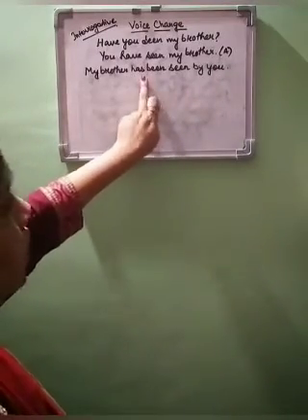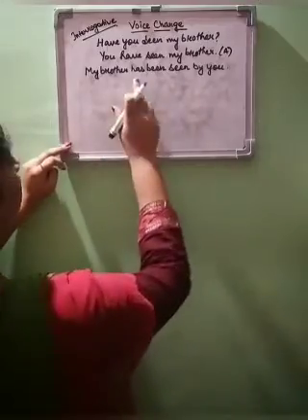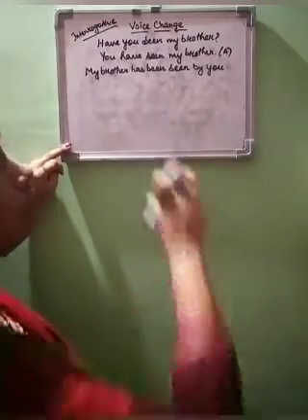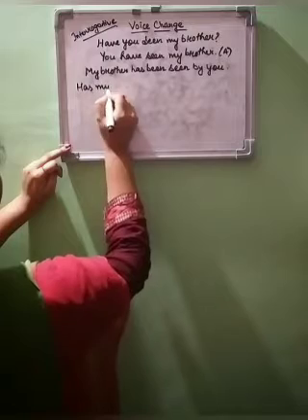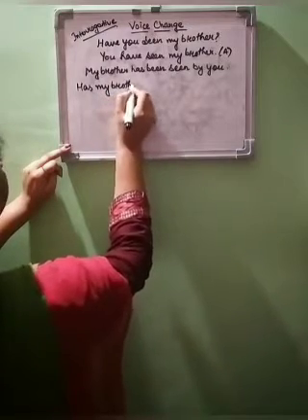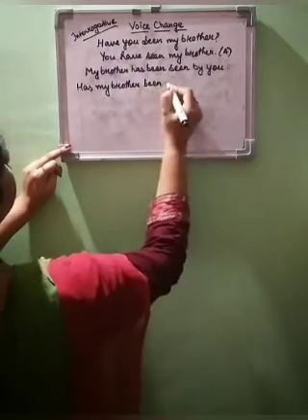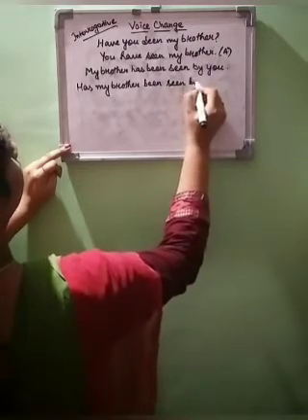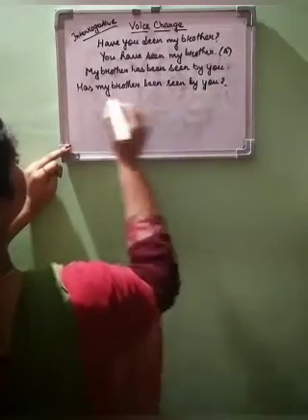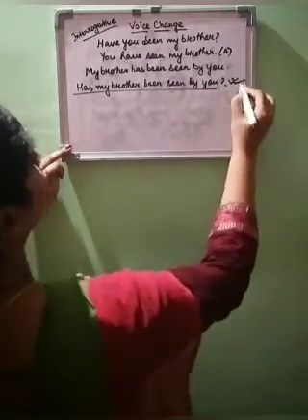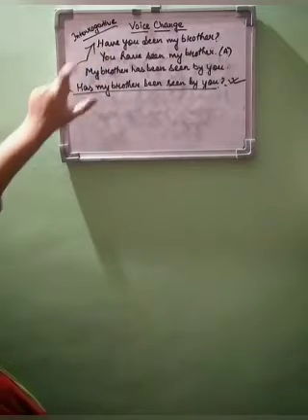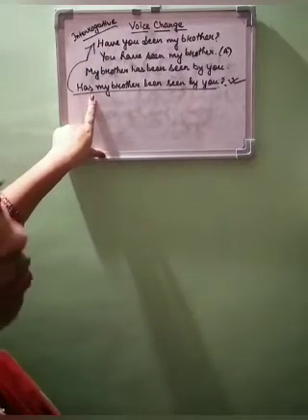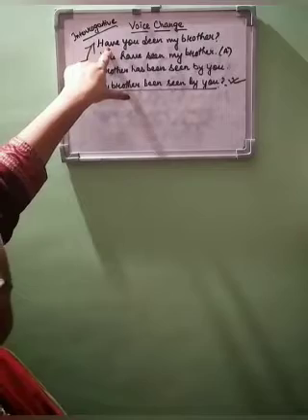Now we will question this passive. How will we question? That means this particular sentence only, we will just change the form to interrogative. We will question it. Has my brother been seen by you? So this is the correct answer of this question. Have you seen my brother? So this is the passive form of this sentence.